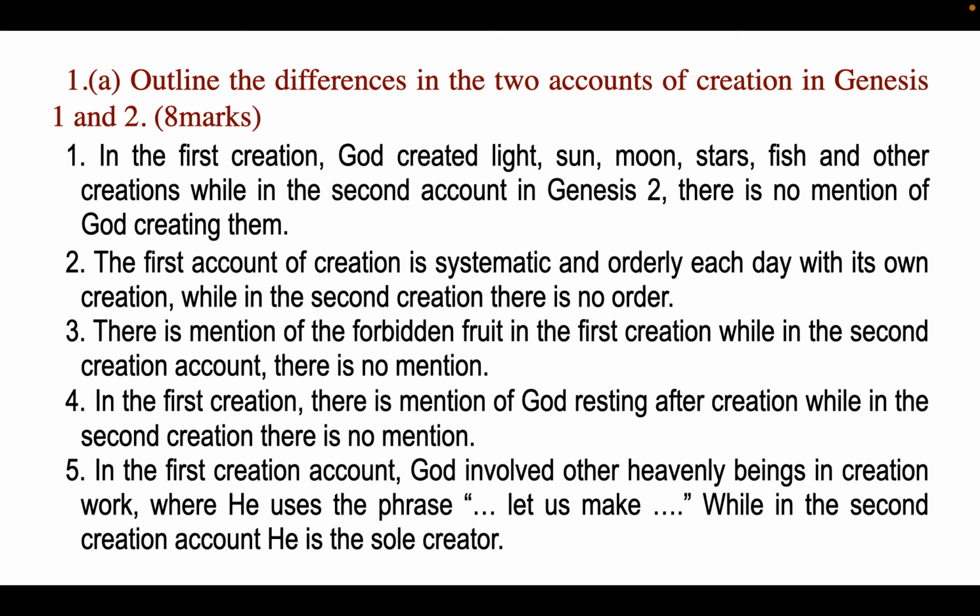In the first creation account, man was to observe Sabbath day, while in the second account, man was forbidden from eating the fruits from the tree of life that is at the middle of the garden. In the first creation account, God involved other heavenly beings in creation work, where he uses phrases like "let us make", but in the second creation account, he is the sole creator and decision maker.